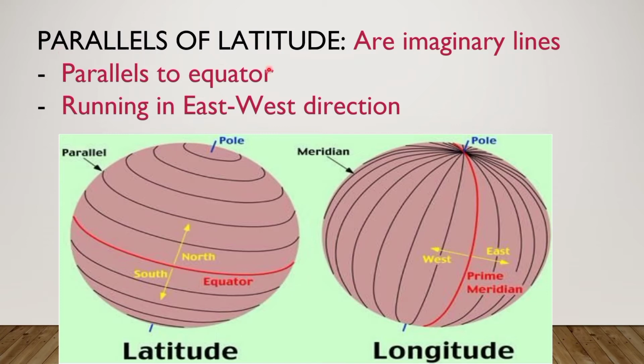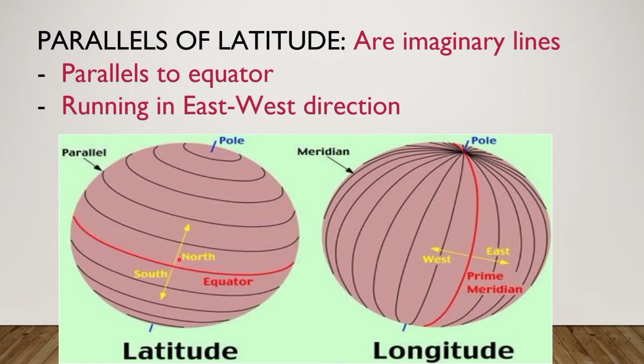Friends, now parallels of latitude. They are imaginary lines which are parallel to the equator and running in the east-west direction. See, this is the equator, and all lines passing parallel to the equator are known as parallels of latitude. These all lines are parallels of latitude. It is measured in north and south direction.